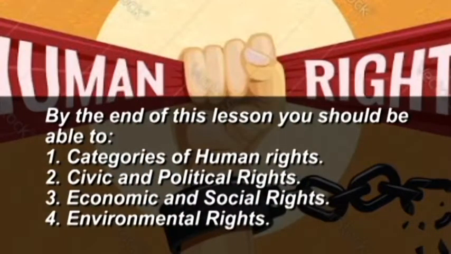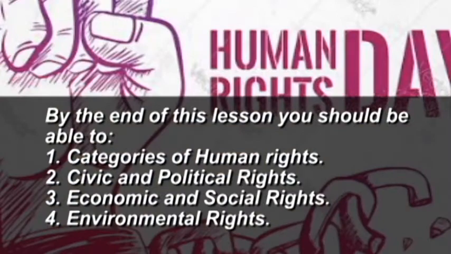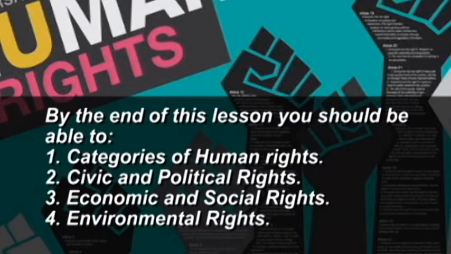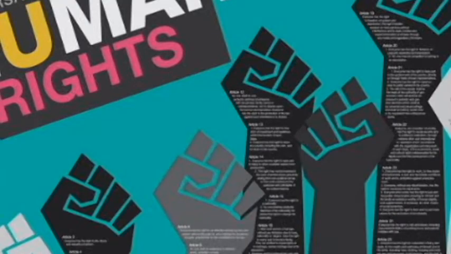By the end of this lesson, you should be able to categorize human rights, and also you should be able to explain civic and political rights. You should also be able to explain economic and social rights. You should also be able to explain environmental rights. Let us first of all start by looking at civic rights.